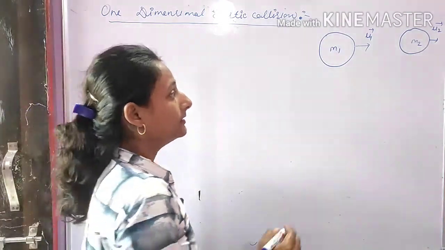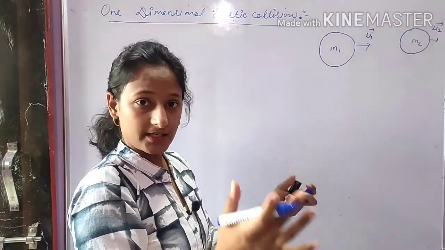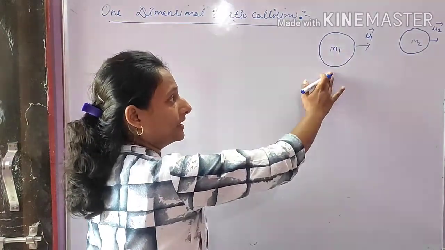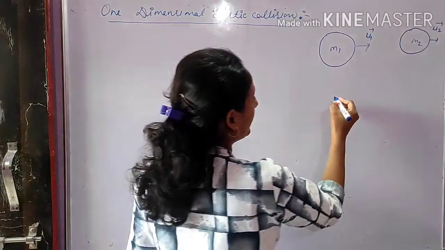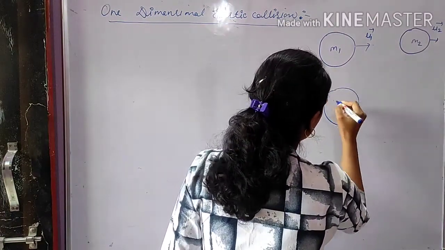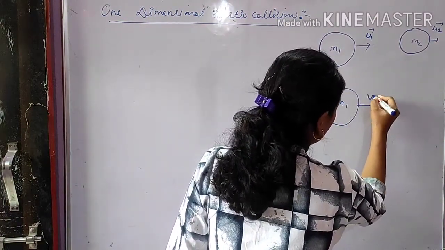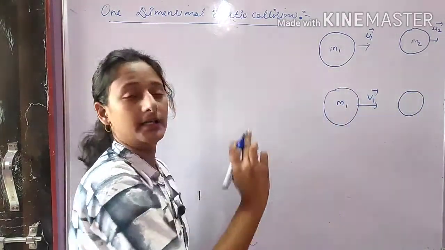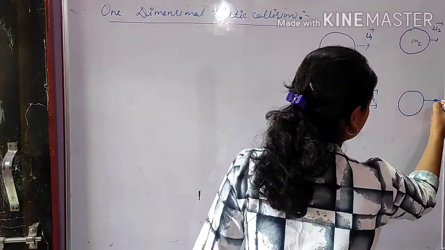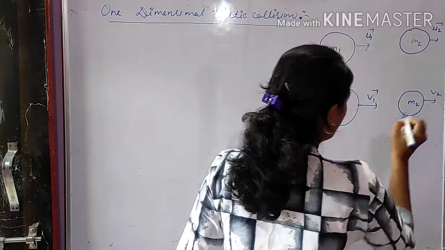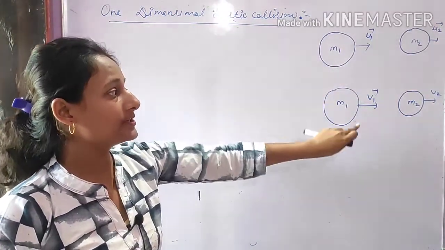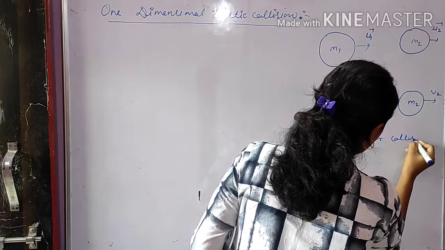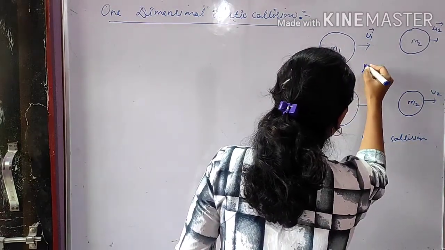They collide and after collision the velocity of body m1 will be v1, and after collision the velocity of body m2 will be v2. This is before collision and this is after collision.